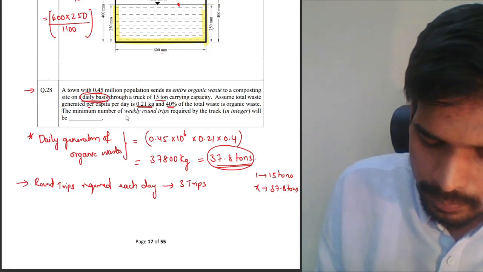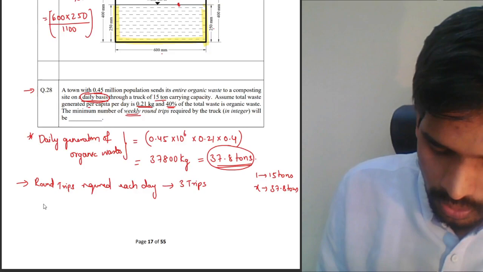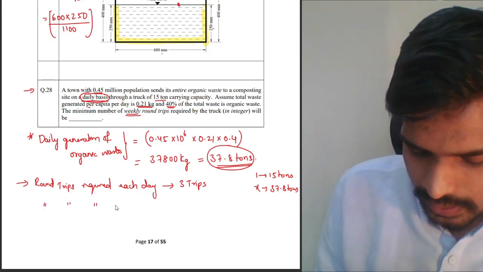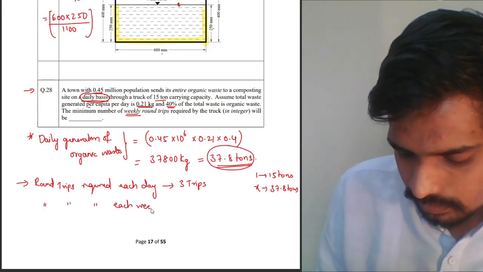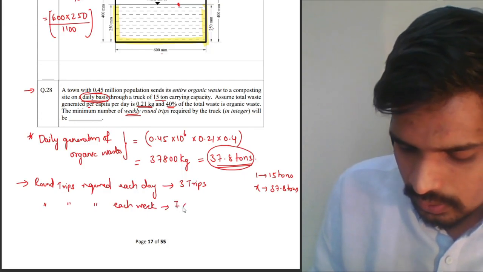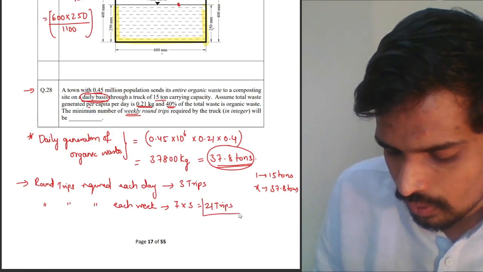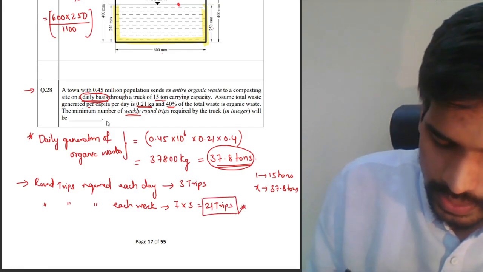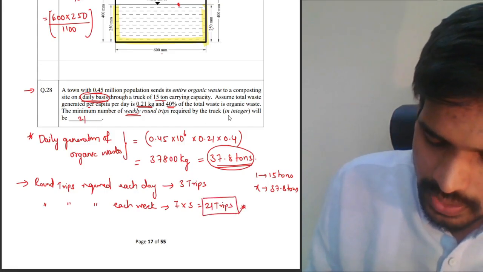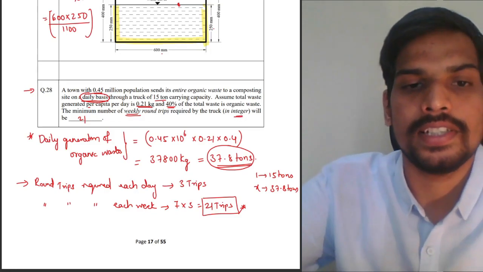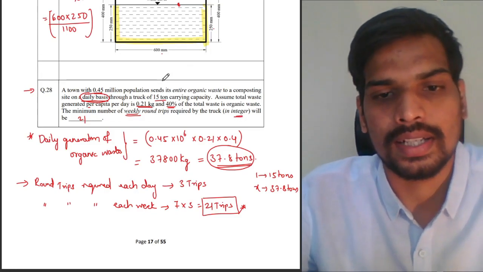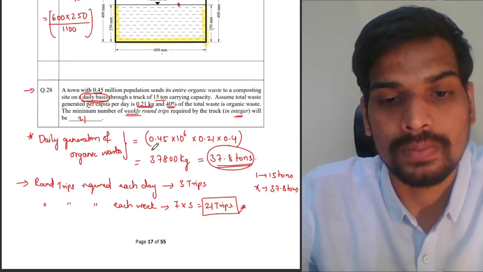They're asking us minimum number of weekly round trips. Round trips required each week. In 1 week you will have 7 days. 7 into 3, your answer will be 21 trips. That is the minimum number of round trips required. So 21 is the correct answer here. They're asking the answer in integers, so you write it as 21 directly. So that's the last question for 1 mark.